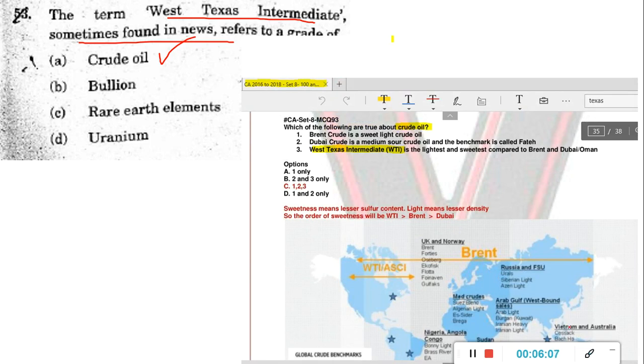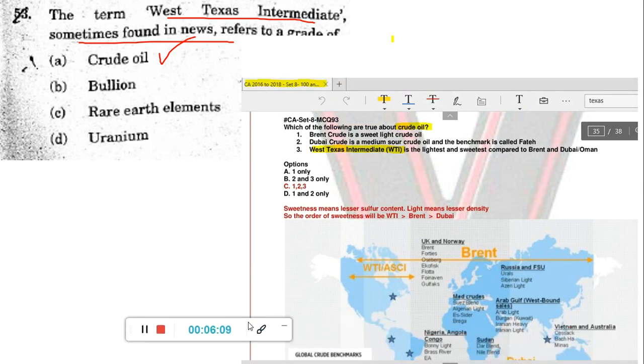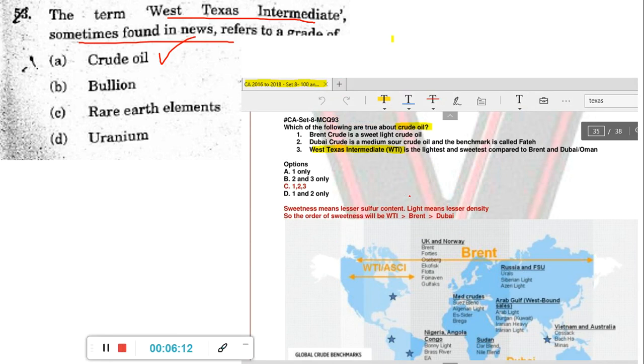Now the term West Texas Intermediate, that is WTI, sometimes found in news, refers to a grade of what? This is crude oil, and this is a very static and direct question. Every time it comes in the news because of the petrol price and all these things. So you should know, in the world, when crude oil is taken from different places, there are different grades for it, meaning whether it is sweet or whether it is dense. How do you measure sweetness? By the sulfur content. If there is lesser sulfur content, it is sweeter, else it is called sour. And light means whether it is less dense or more dense.